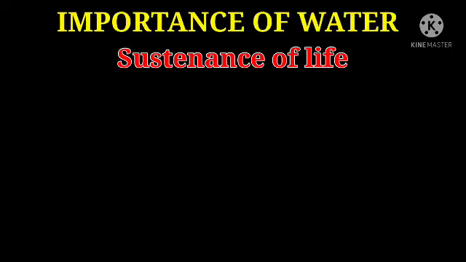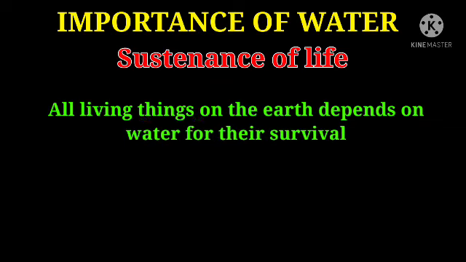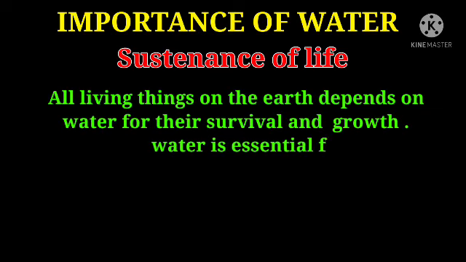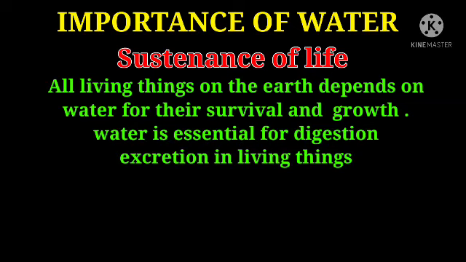Importance of water: sustenance of life, meaning all living things on the earth depend on water for their survival and growth. Water is essential for digestion and excretion in living things. If you take less water, regular digestion of food will not happen inside your body.